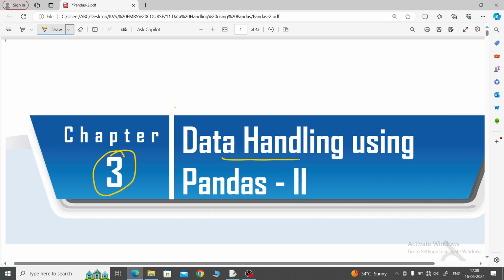Topic is data handling using Pandas 2 in the NCERT textbook.